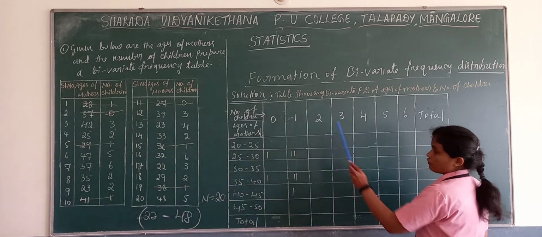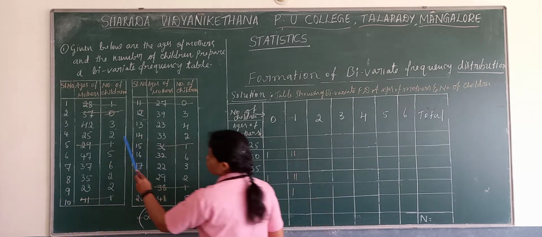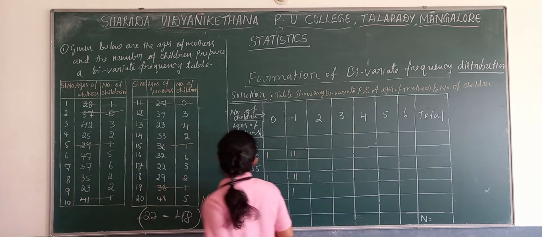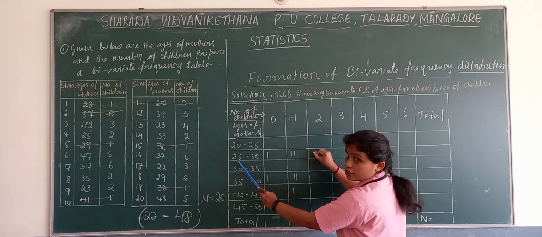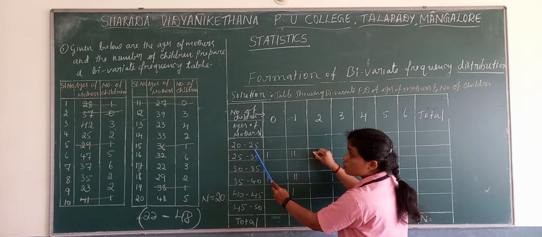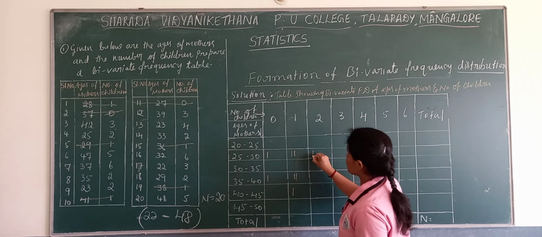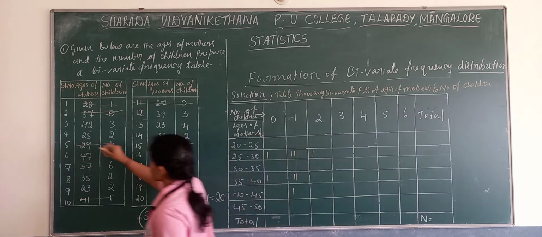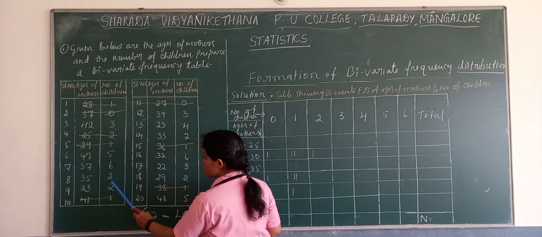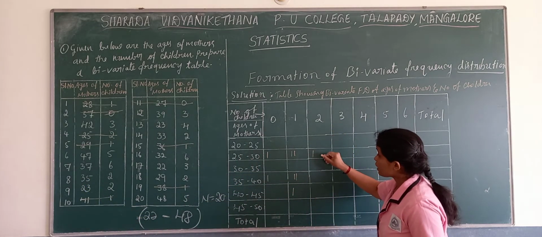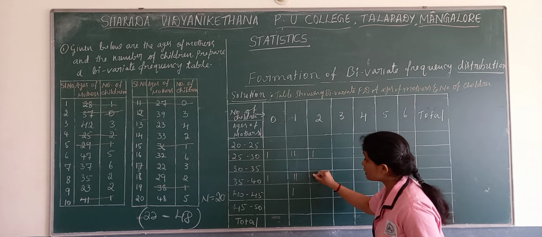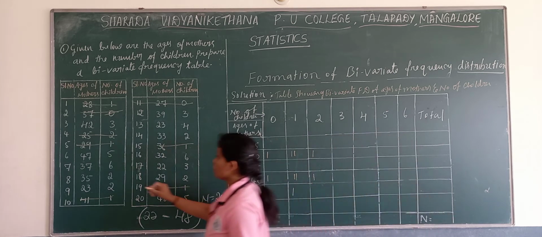Next, which number we have to go? 2. Find where there is 2. 2, 25. Where 25 will come, here or here? Since the class interval 20 to 25 is exclusive, 25 will fall here. Next, find where there is 2. Here, 2, 35. 35 will fall here.